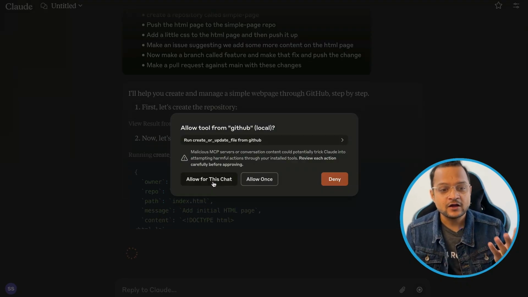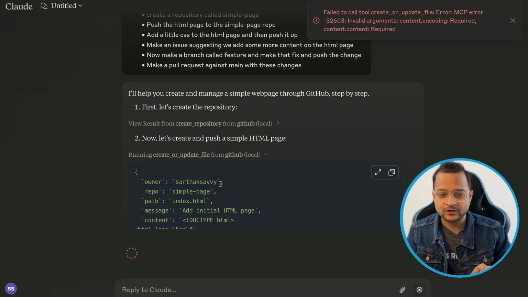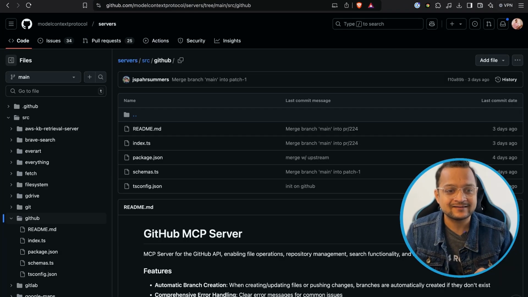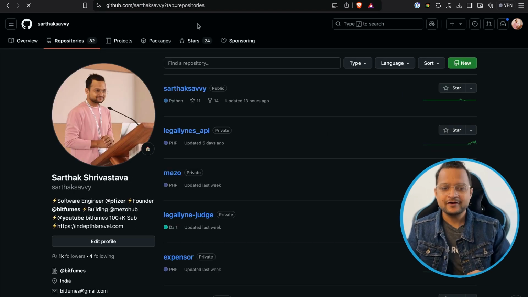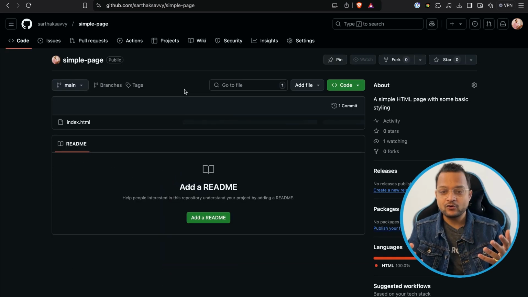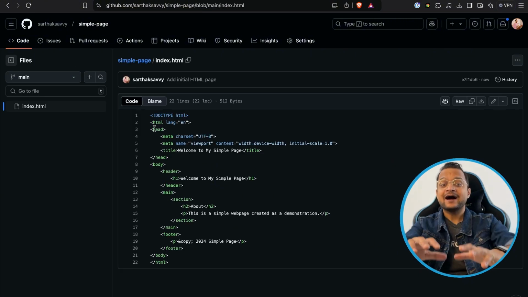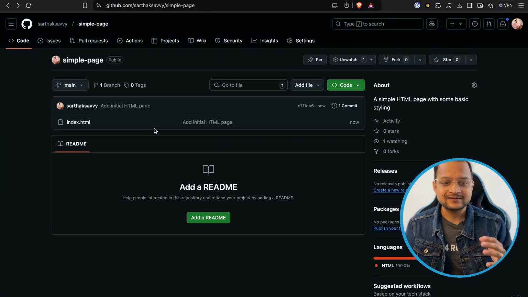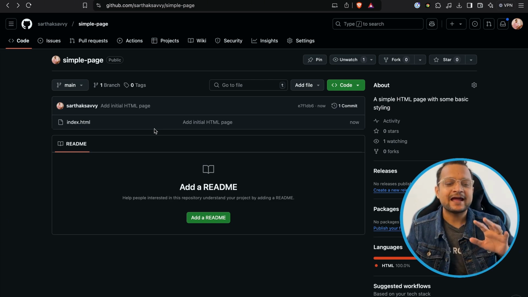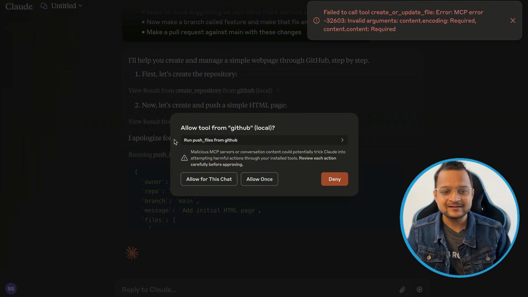It's now asking to run and create an update from GitHub, so it's going to update something on GitHub. While this is doing some task, let's go to GitHub and see what is actually happening. Here you can see I now have one repository called simple page. If I go inside it, there is an index.html page with content inside it. Everything just happened automatically, and now the repository with the code is available. Now let's see what's next.